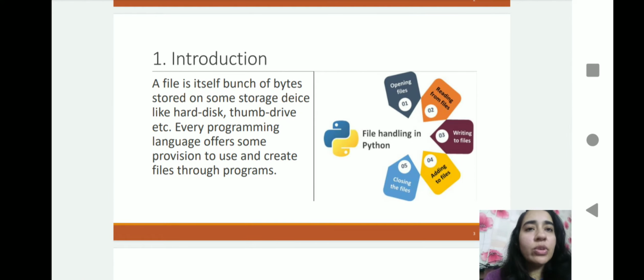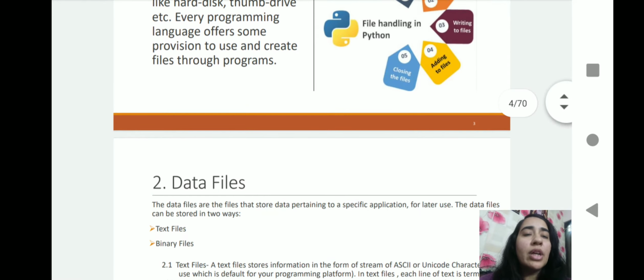First of all, we have to discuss what a file basically is. A file is itself a bunch of bytes. A bunch of bytes means a group of bytes that is stored on a storage device. You can say hard disk, floppy, CD. We have a lot of devices where we can store the data. Whatever you are making is in the program file, but if you input data like students' data, your teachers' data, or any other organization's data, you can store it for future purposes with the help of a file. With the help of a program you can do this.